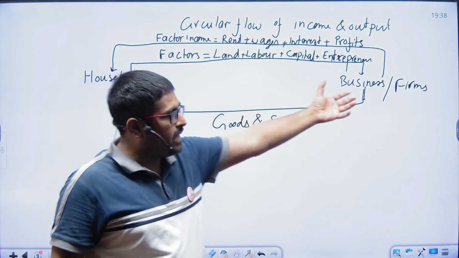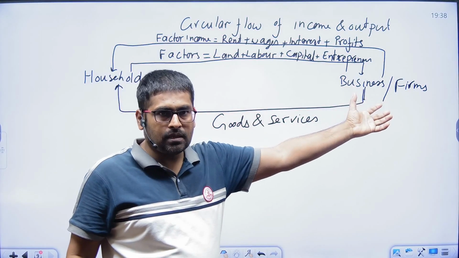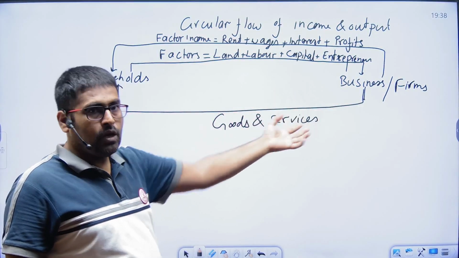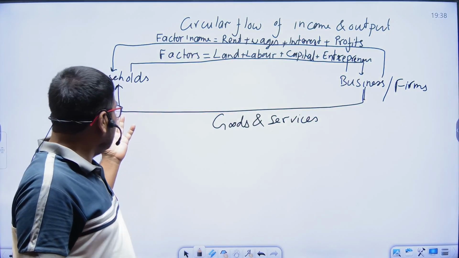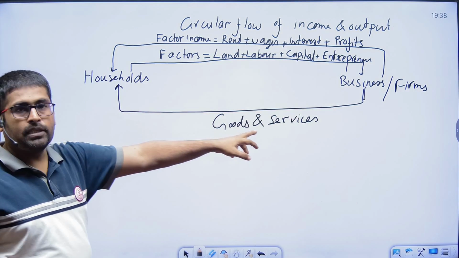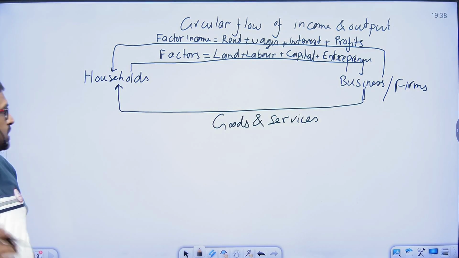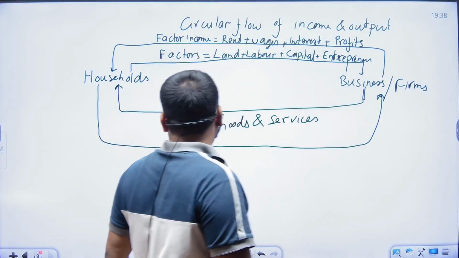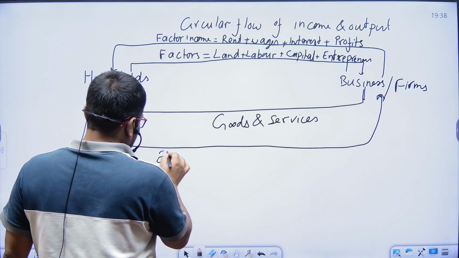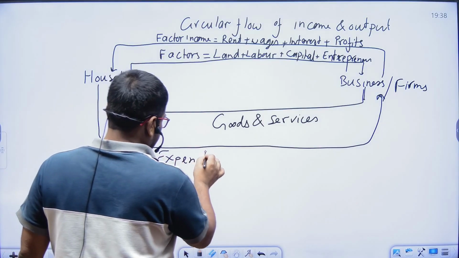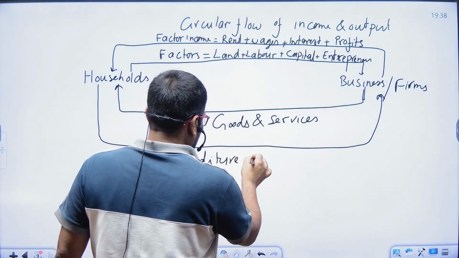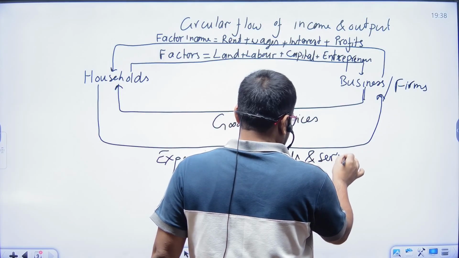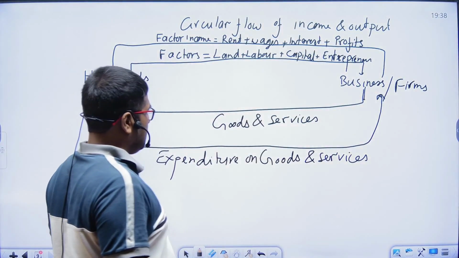These factors are used by the enterprise to produce the goods and services. Later, these goods and services are sold by the firms, by the businesses to the household. In return, household will pay for these goods and services, known as the expenditure on the goods and services. What will they pay? The expenditure on goods and services.